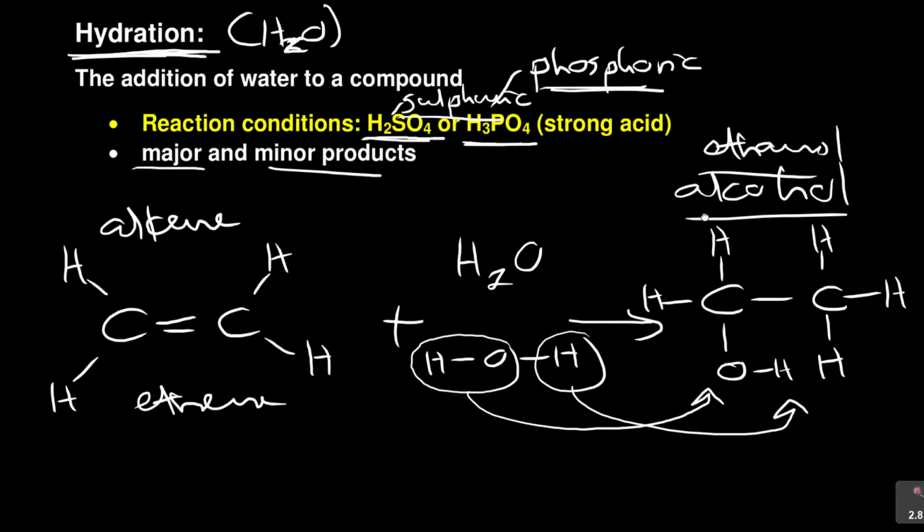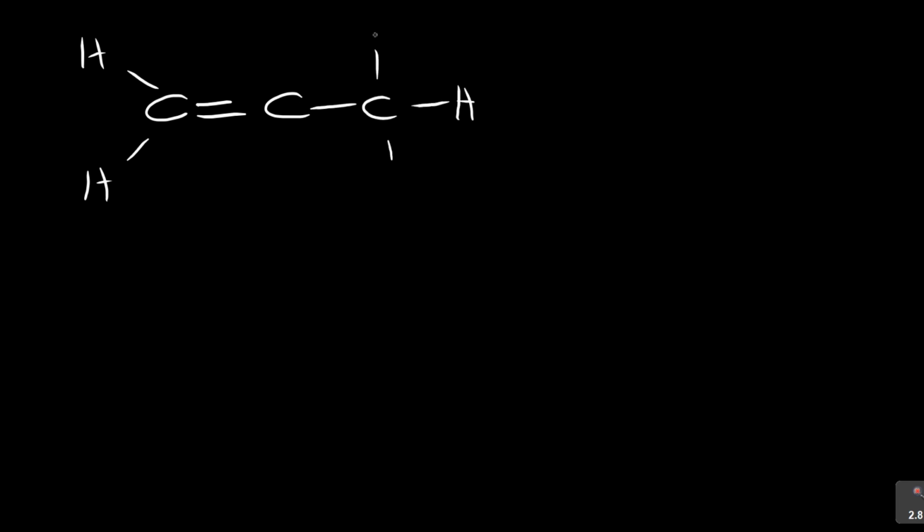But now let's bring in this part of major and minor product. If I start complicating it like I did previously, to say I've got a structure like this, which is propene, right? I've got propene.